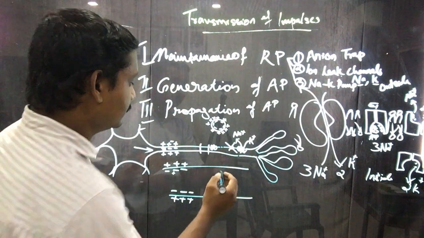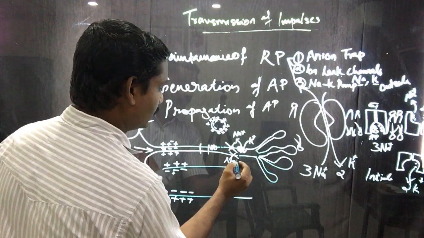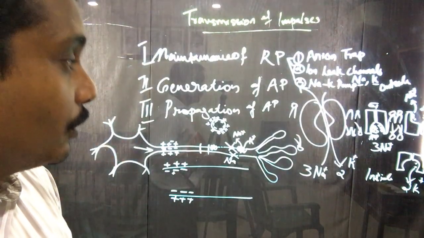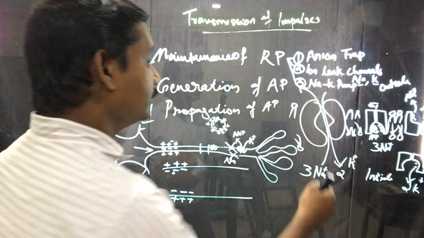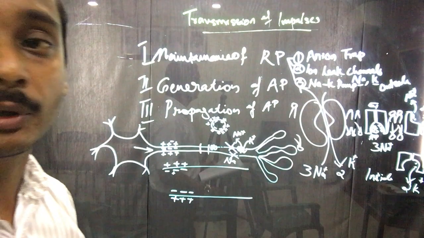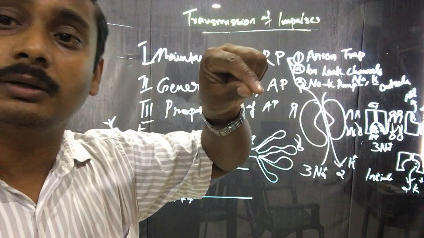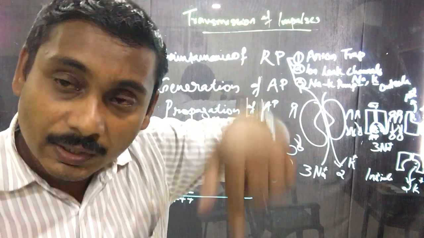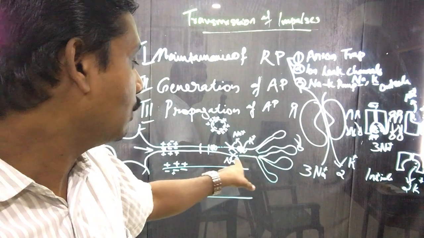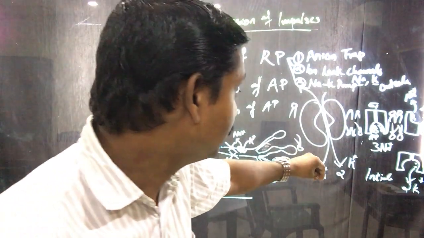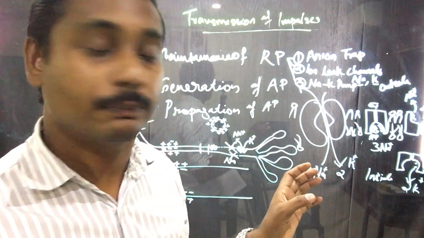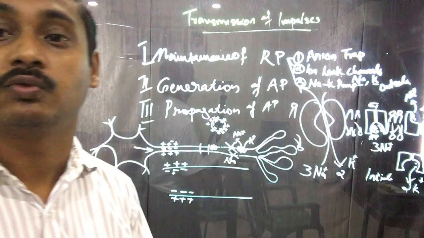The sodium gates are fully closed, and therefore during the sodium potassium pump, when 3 sodium ions are pumped out, they cannot come in, because the sodium ions can move inward only via sodium gates, and these sodium gates are closed now. So whatever sodium ions are pumped out, they are trapped outside, and they cannot move inward.